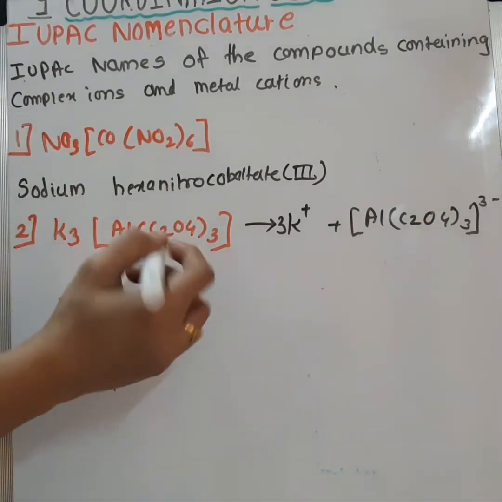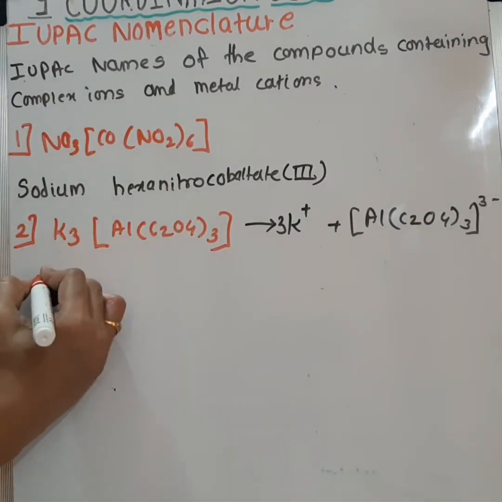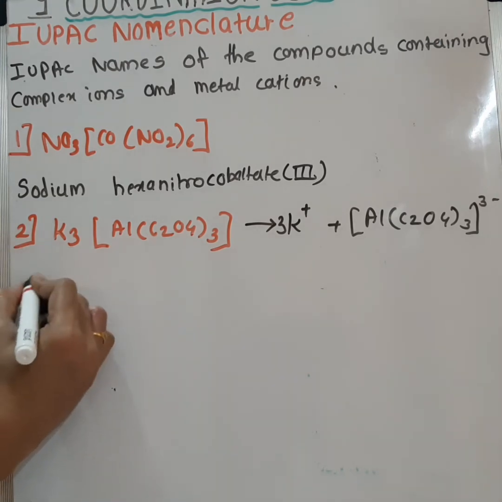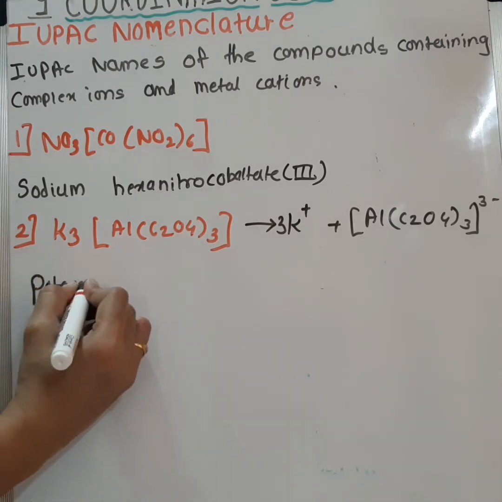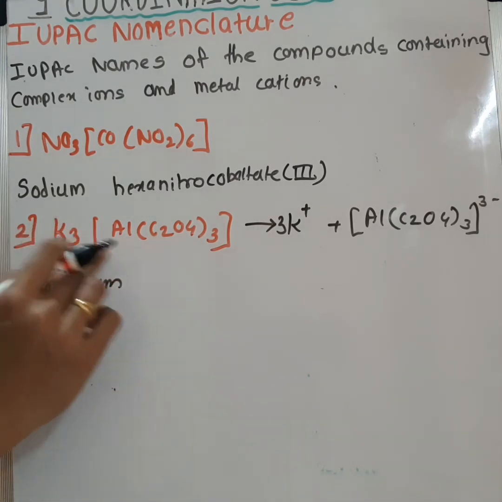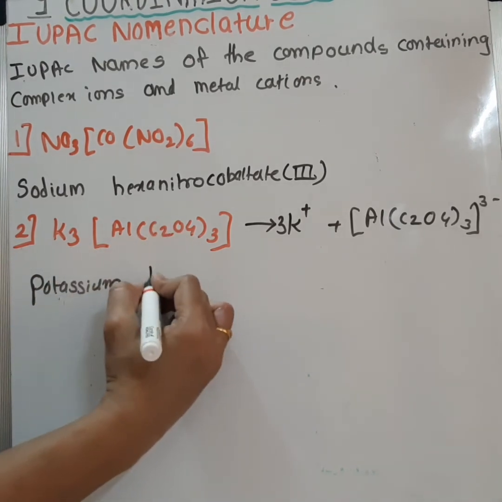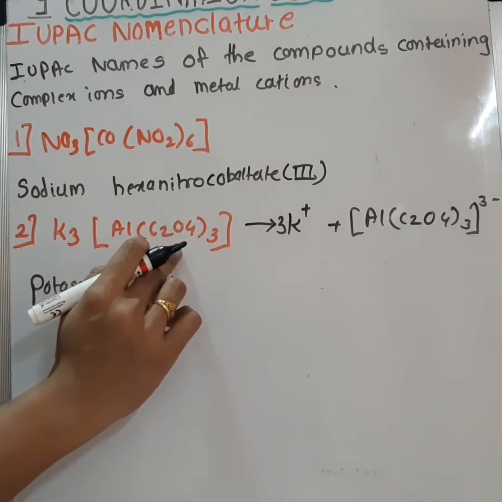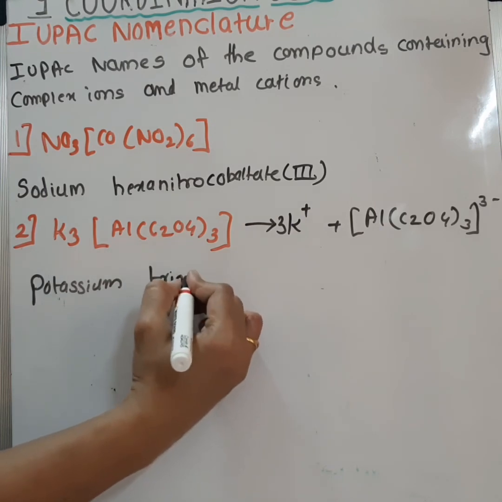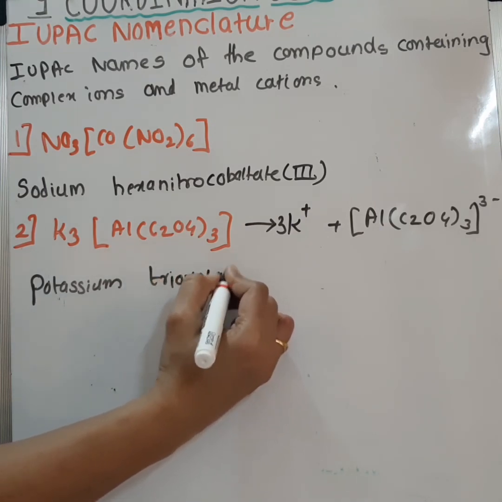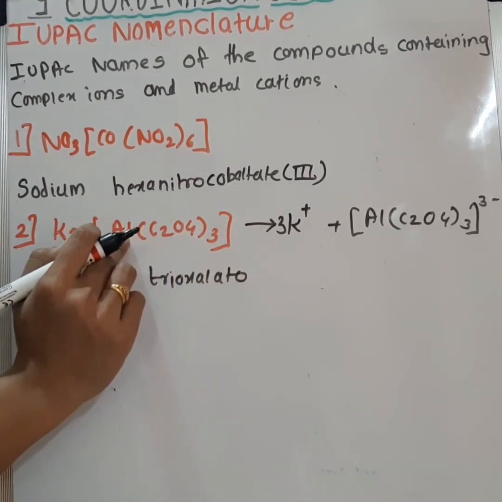So the name of this compound will be potassium, then space, trioxalatoaluminate.